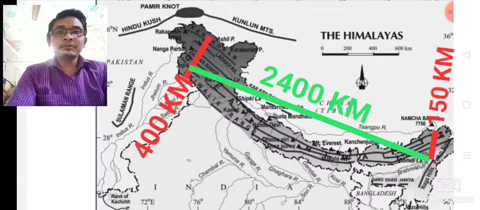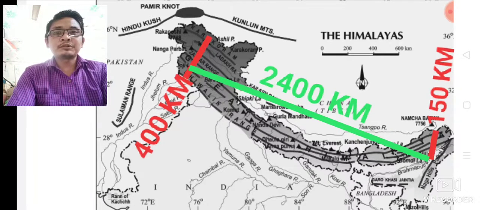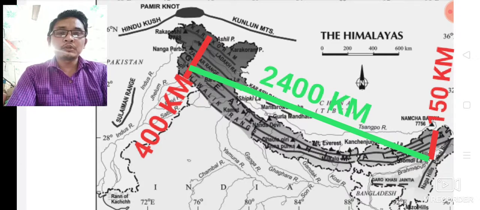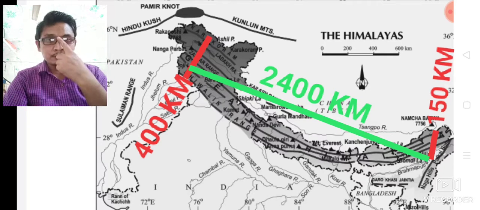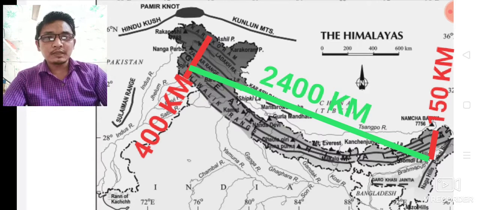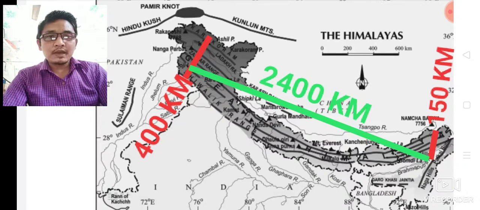And you already know that India has six major physiographic divisions. They are number 1, the Himalayan Mountain, number 2, the Northern Plain, number 3, the Indian Desert, number 4, the Peninsular Plateau, number 5, the Coastal Plain, and number 6, the Islands. These were the six major physiographic divisions of India. Now we will discuss one by one.